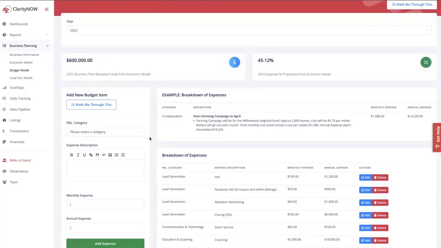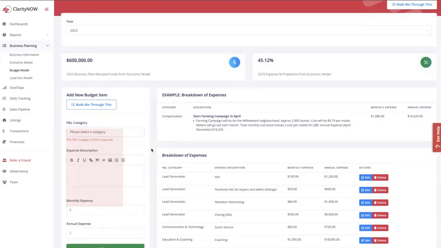And here's an example. So as you're typing this in, you're going to select the P&L category that you choose. So say I'm entering my compensation, and I'm going to type in the description of what the compensation is. Note that we created the ability to customize this text with bullet points and italics and bold lettering, so you can really dive deep in your explanation if you choose to. Look over here where I put start a farming campaign in April. It should go to 2,000 homes for 79 cents per mailer and so forth. So you can get really detailed here.